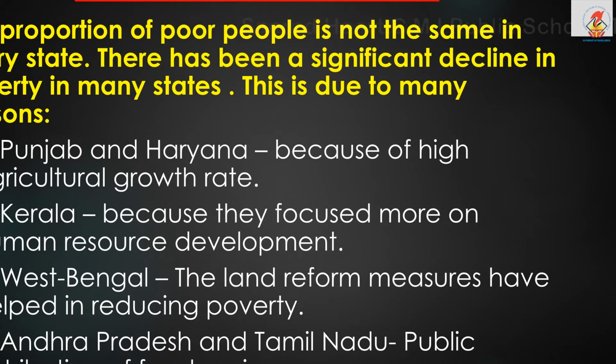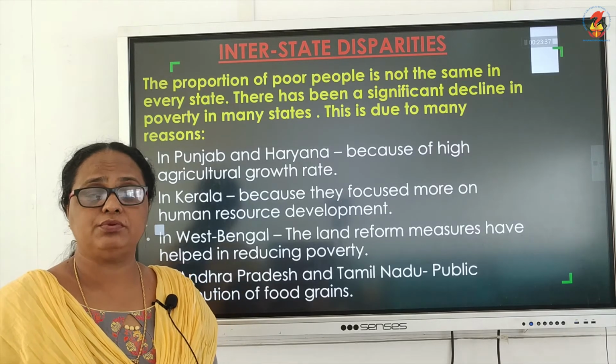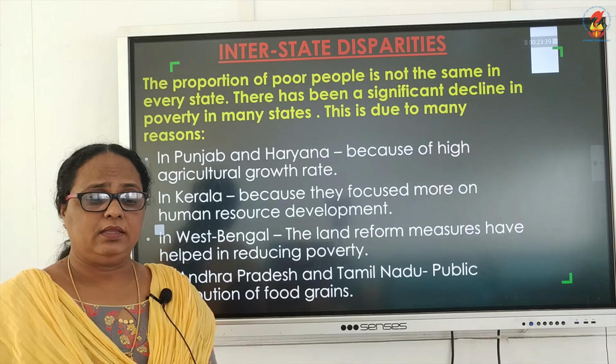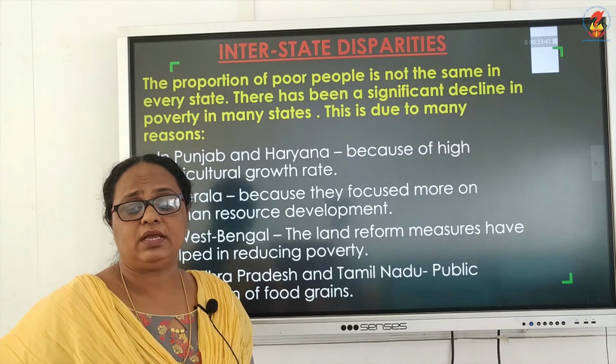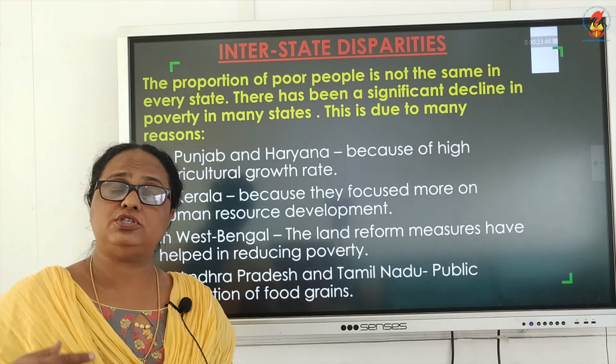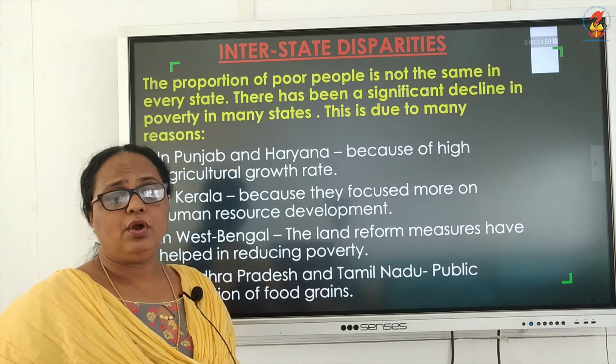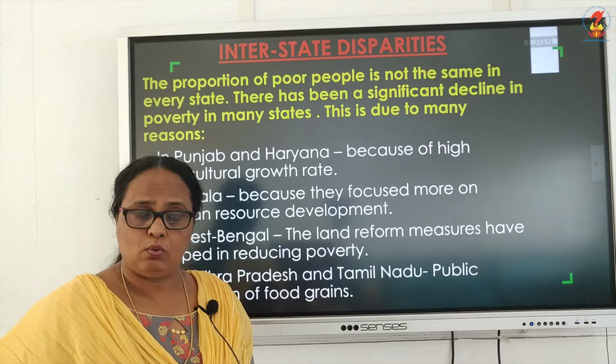Then in Kerala, it is because they focused more on human resource development. Next is West Bengal, where land reform measures helped in reducing poverty. Last, in Andhra Pradesh and Tamil Nadu, there was a lot of public distribution system, that is the food grain used to be distributed among the poor people. So it was possible for them to reduce poverty.